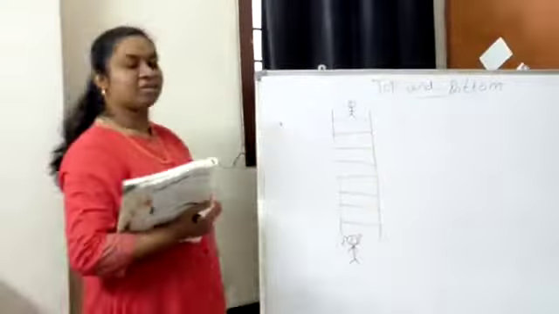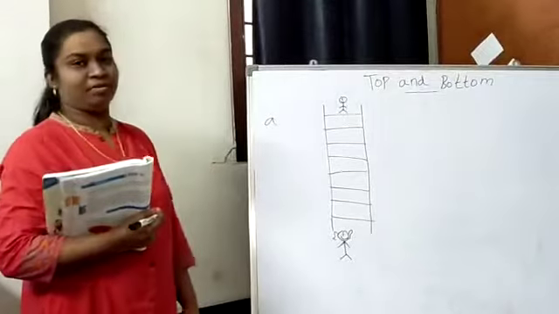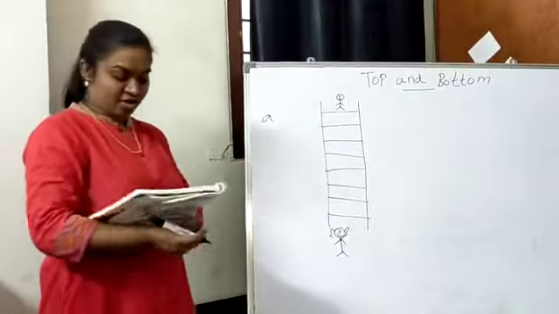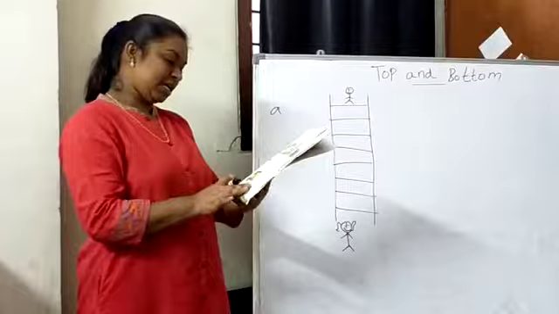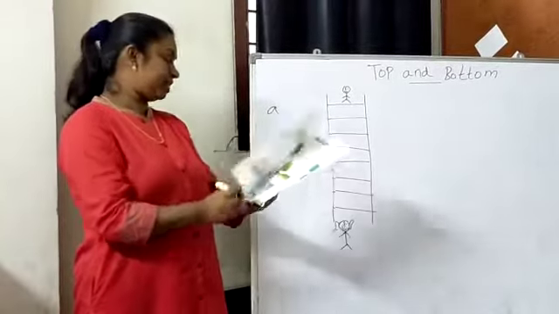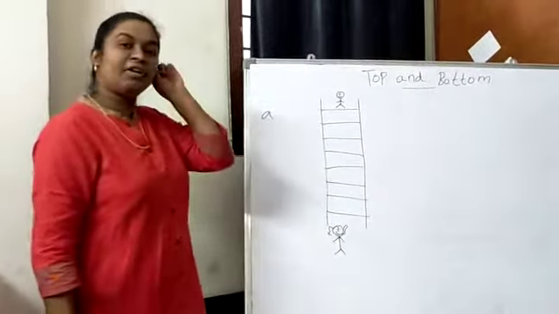So this concept is called top and bottom. Hope you all understood, children. Is that clear? Yes, good. Please copy this in your notebooks.